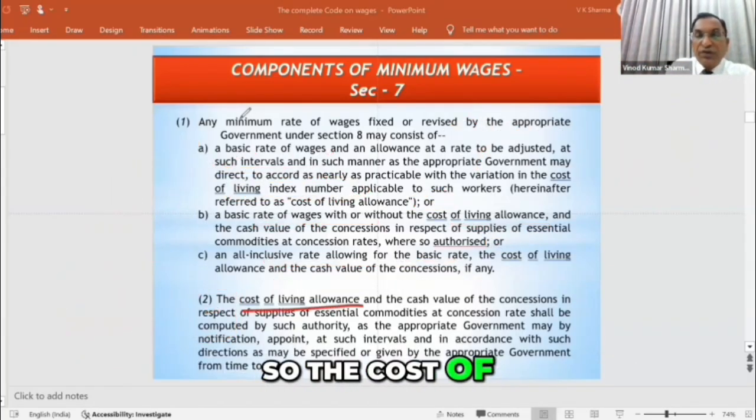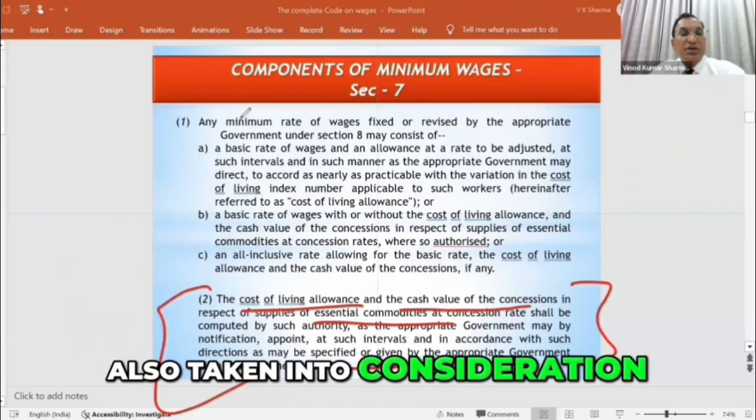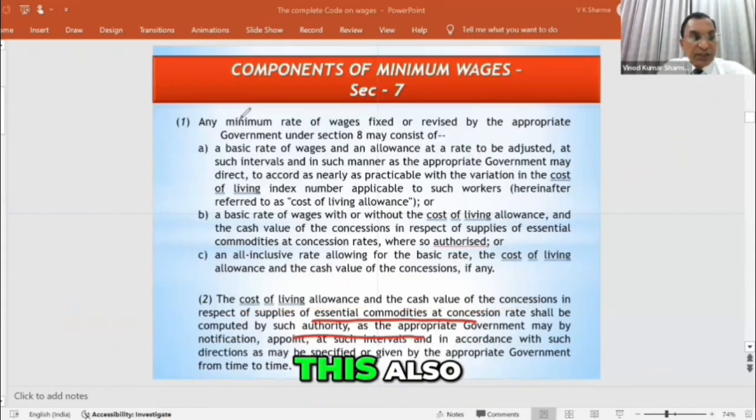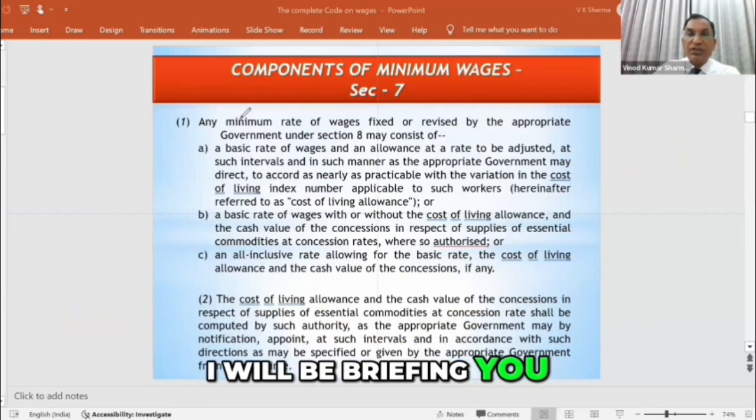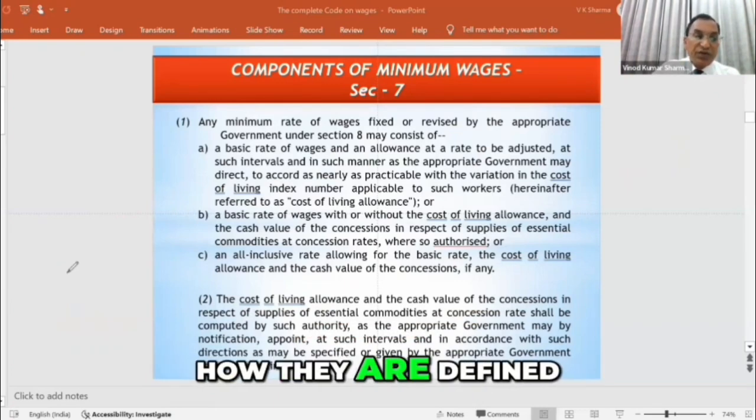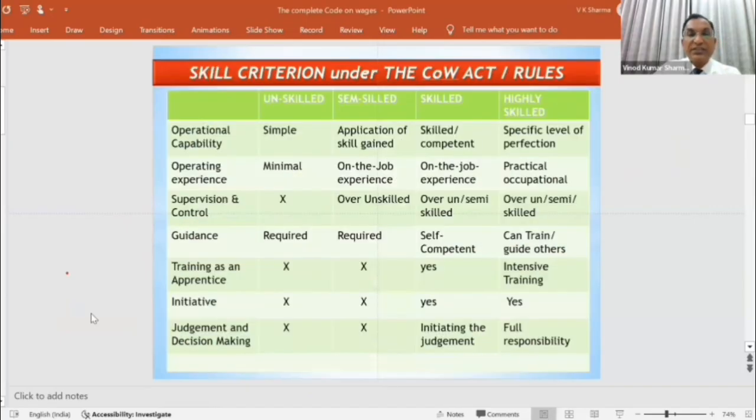So the cost of living allowance or cash value shall also be taken into consideration, including the essential commodities which are provided. This also has been referred to in the rules. So while discussing the rules, I will be briefing you how the minimum wages under section 7 are defined, what is the criteria of food and consumption, all those things.